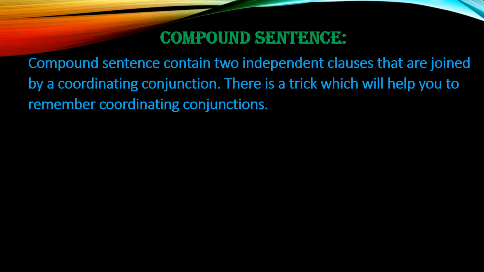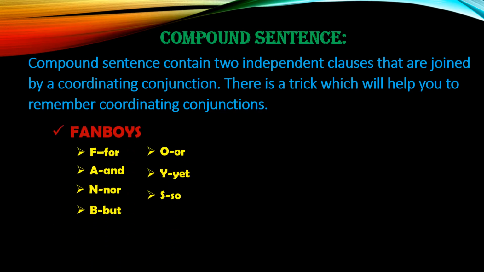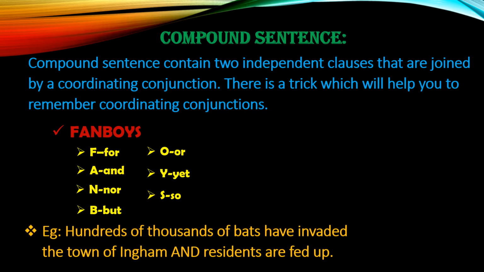For example, hundreds of thousands of bats have invaded the town of Ingan and residents are fed up. In this example, there are 2 independent clauses that have their own separate meaning. Each sentence contains its own subject and verb.